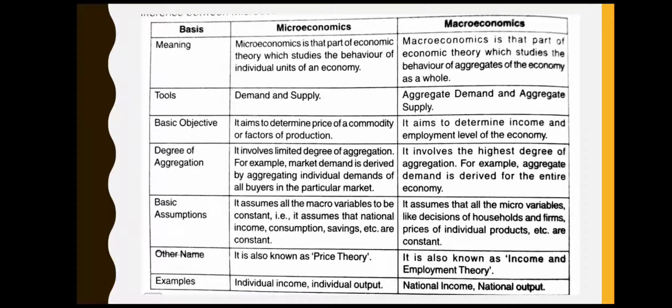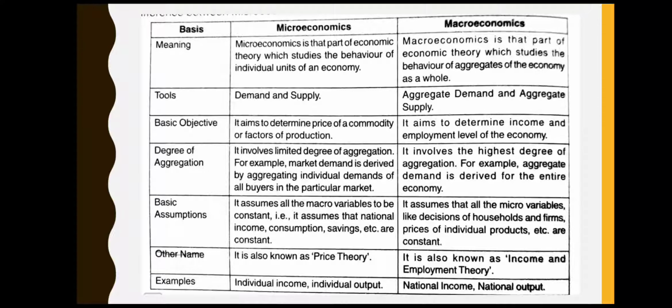First of all, the meaning. Microeconomics is that part of economic theory which studies the behavior of individual units of an economy. On the contrary, macroeconomics is that part of economic theory which studies the behavior of aggregates of the economy as a whole. In microeconomics, the tools are demand and supply, which is also known as individual demand and supply.